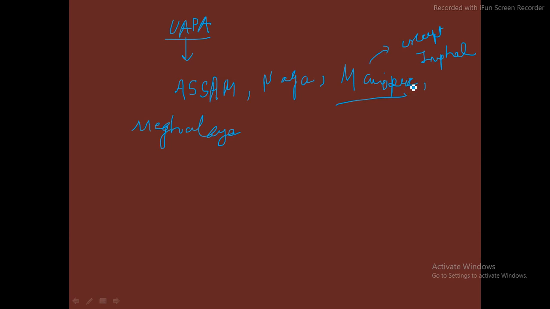It has declined drastically, which is a very good sign. Then in Meghalaya, only up to 20 kilometers from the Assam border, that area is where UAPA is in force.